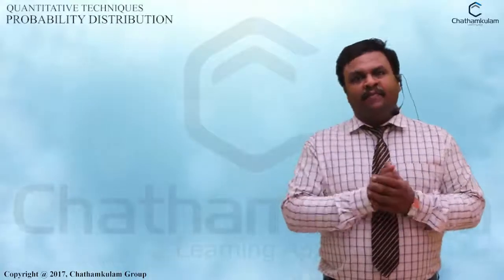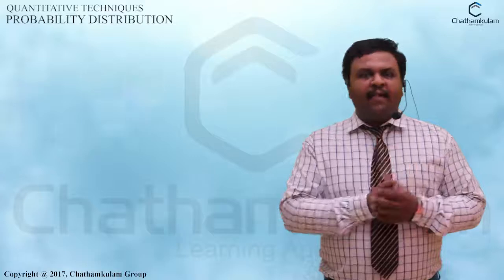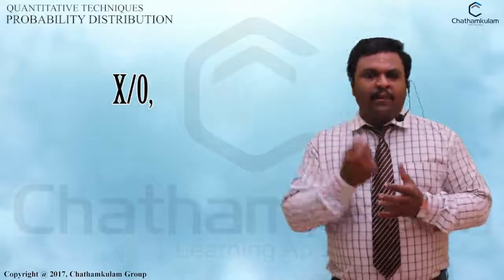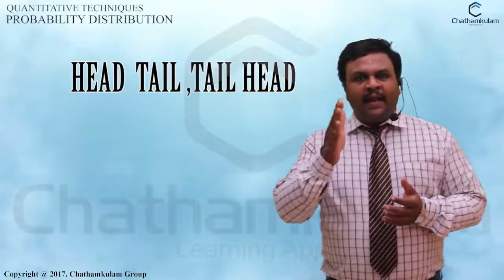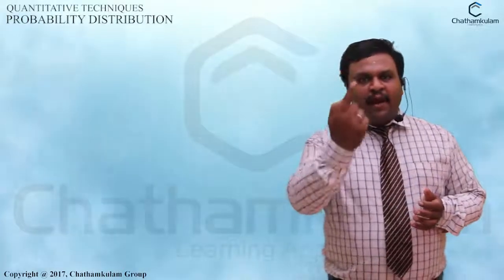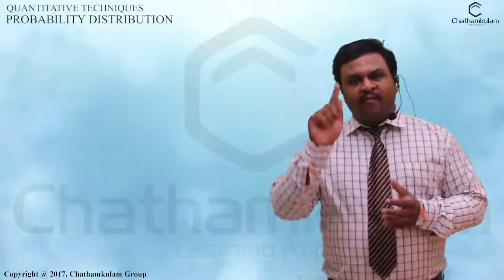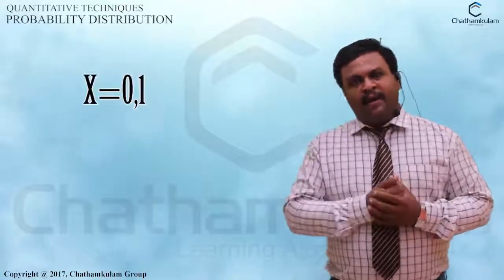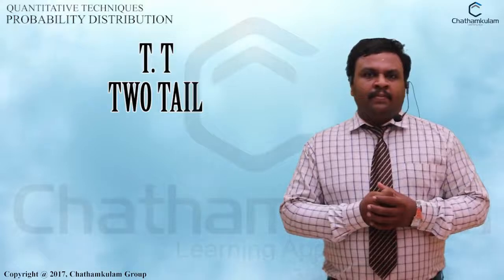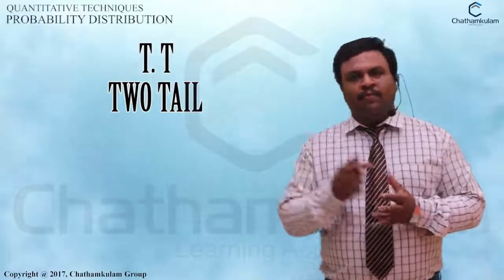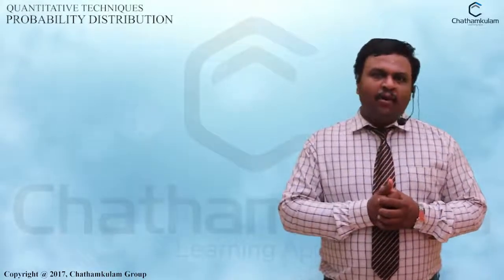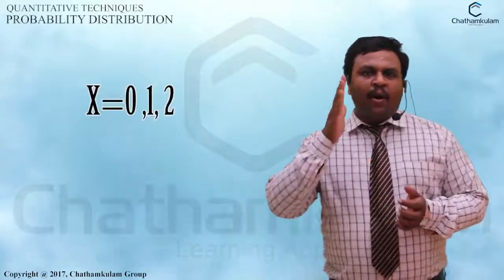So the first value taken by the random variable x is 0, that is x equal to 0, comma. In the second case, head tail comma tail head, we have the possibility of getting only one tail, so here we can consider it as 1. So x equal to 0 comma 1. And the next case is tt, that is two tails, which can be represented as 2. So the random variable takes the values x equal to 0 comma 1 comma 2.